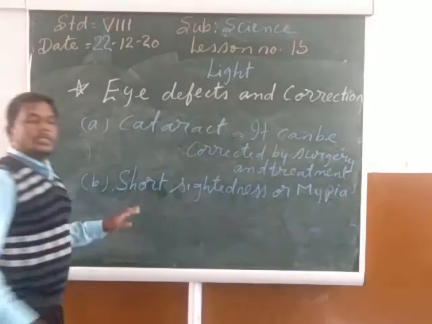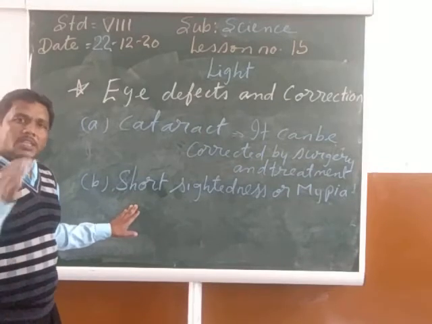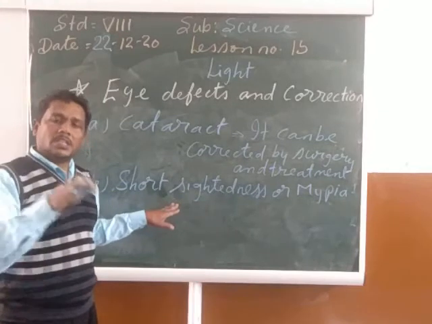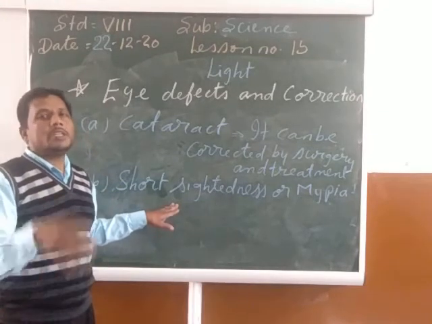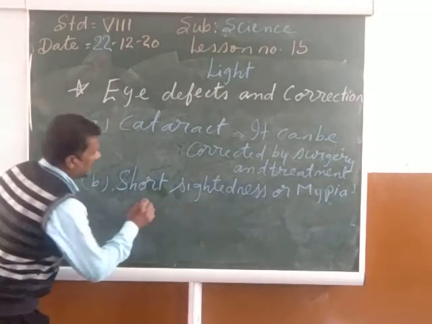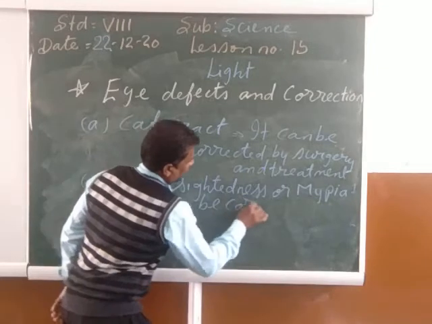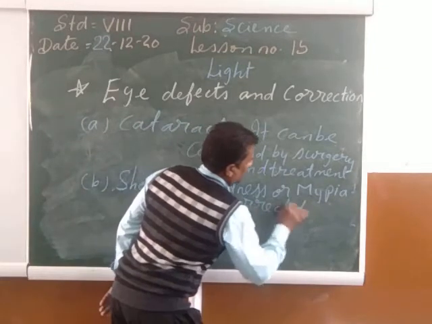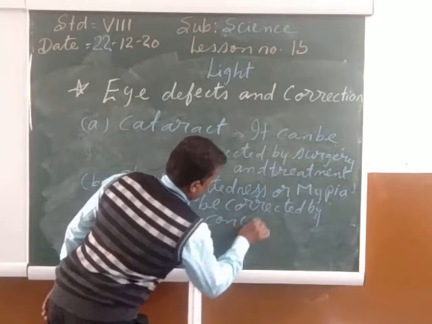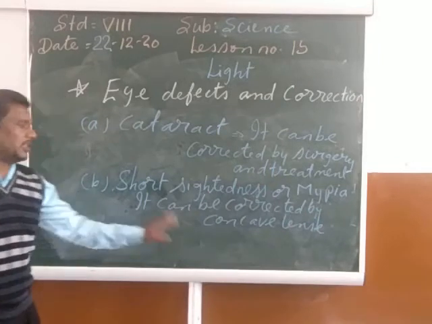So my child, in the case of the short-sightedness or the myopia, a person can see the nearby object clearly, but he cannot see the far away things clearly. My child, it can be corrected by concave lens. It can be corrected by spectacles with concave lens.